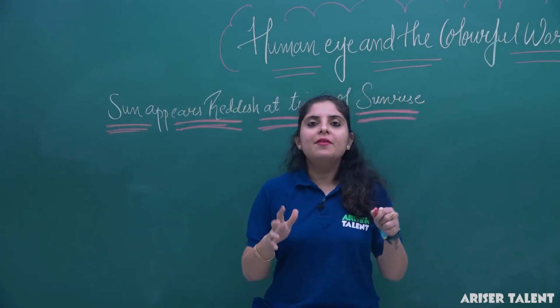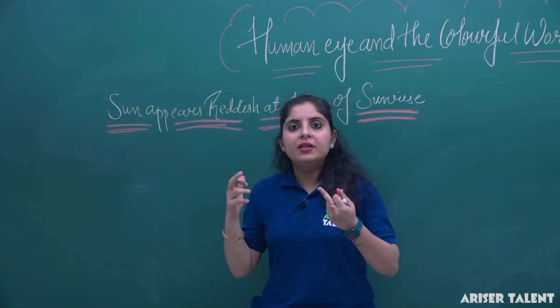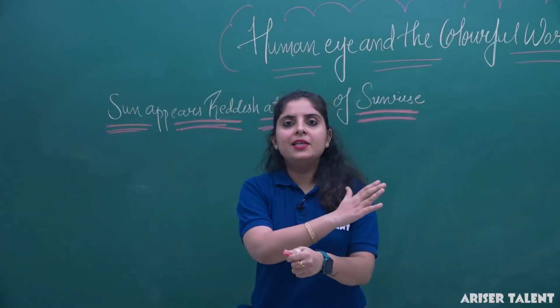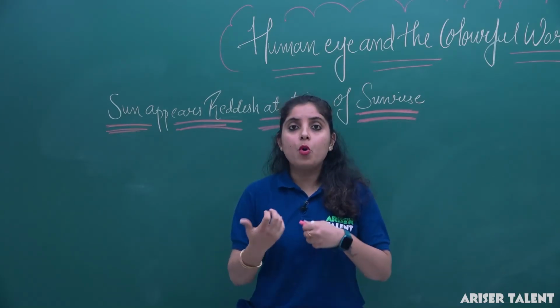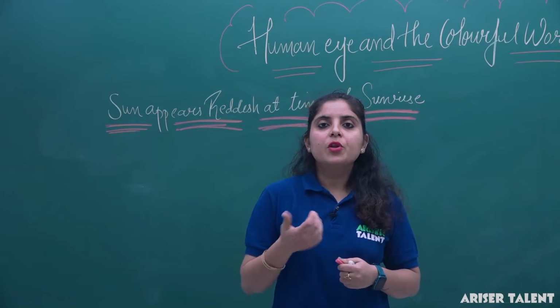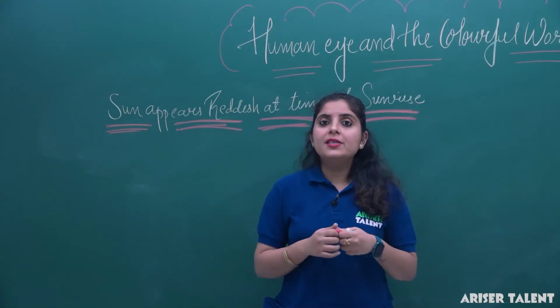You know that in our atmosphere there is a large variety of particles. You have dust, you have smoke, you have water vapors. Whenever light passes through these particles, it will definitely undergo scattering.